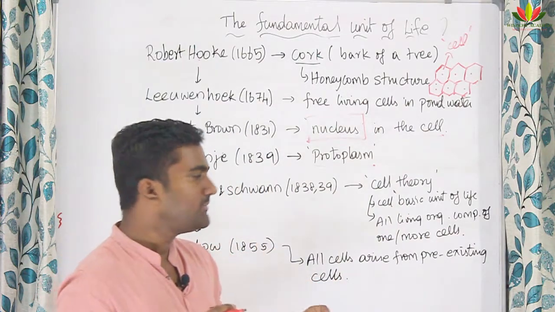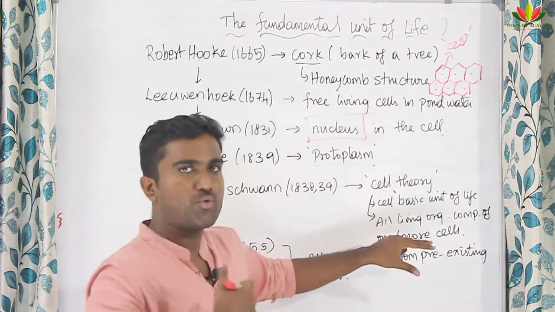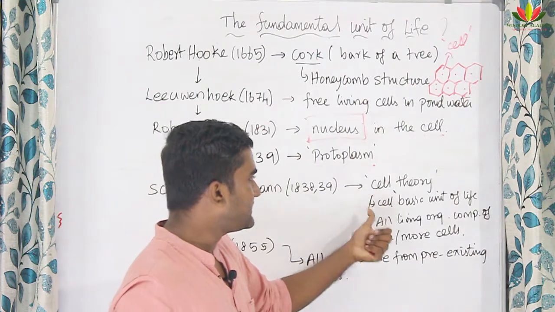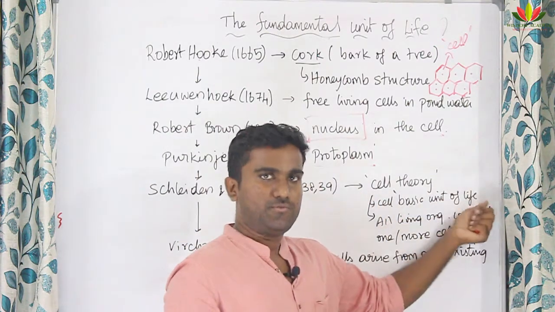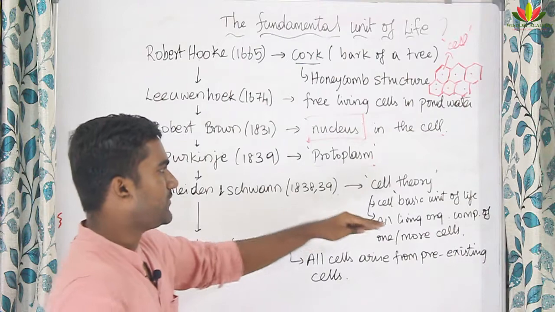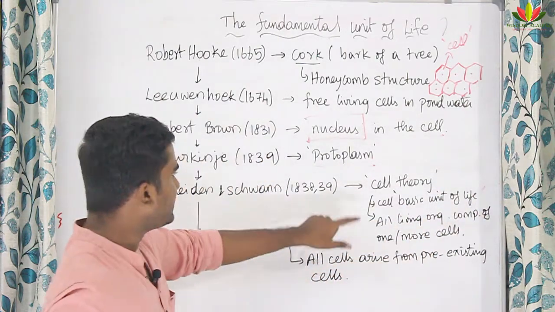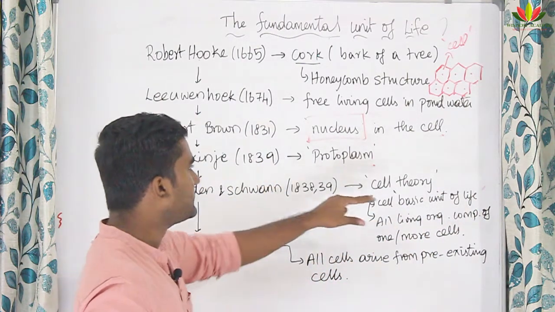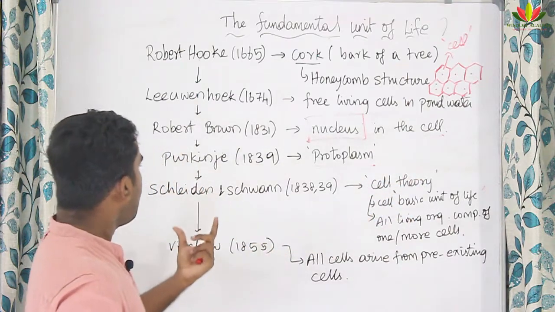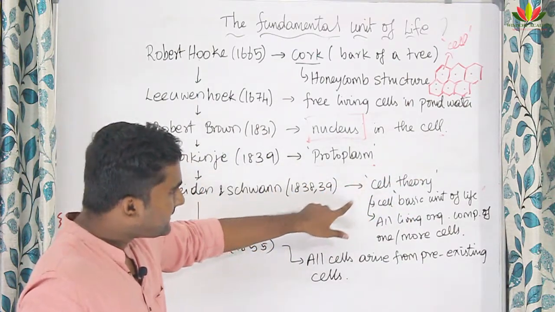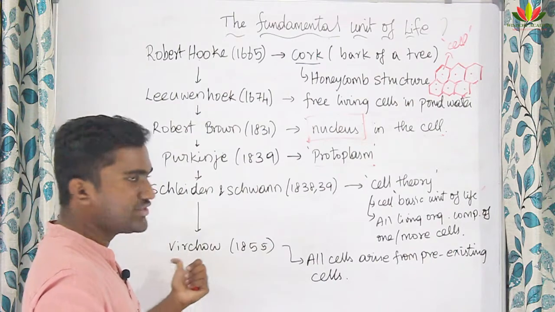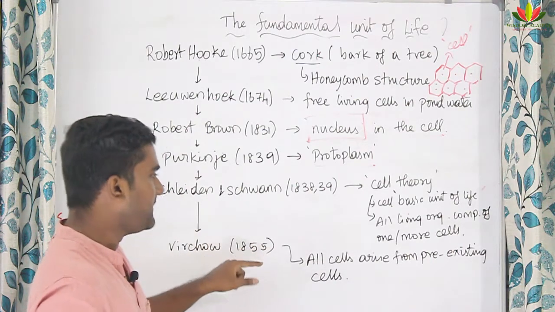Each and every organism is made up of a single cell or more cells. And the second tenet is that cell is the basic unit of life. These two tenets were given by Schleiden and Schwann in the cell theory. Later the expansion of the cell theory was given by Virchow in the year 1855.